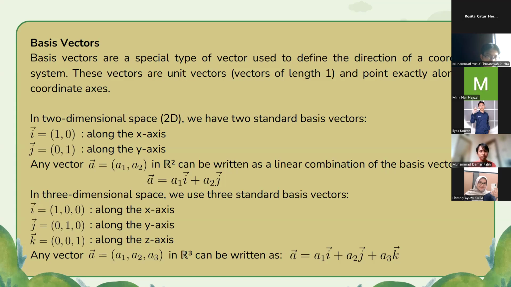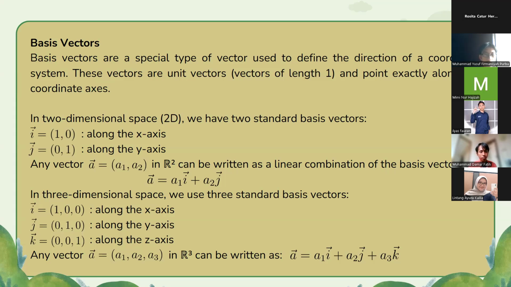The first one is vector i, which is equal to (1, 0), along the x-axis, and vector j is equal to (0, 1), along the y-axis.